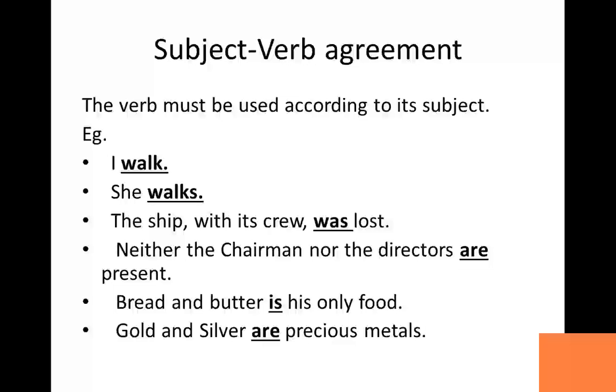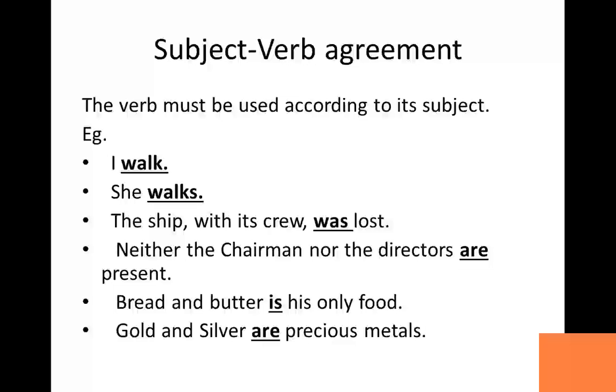Next, neither the chairman nor the directors are present. So here, neither the chairman, which is singular, nor the directors, which is plural, are present. So that's why we have used are according to the directors, not according to the chairman.